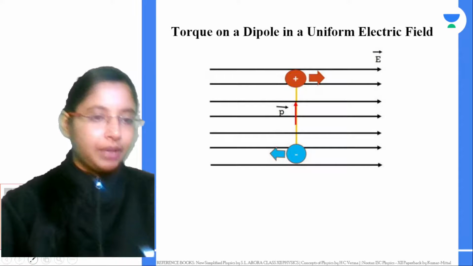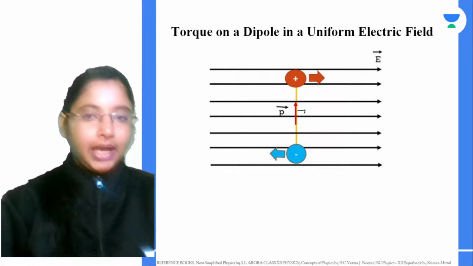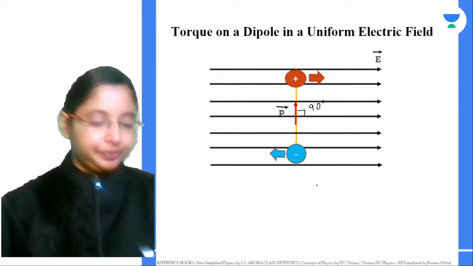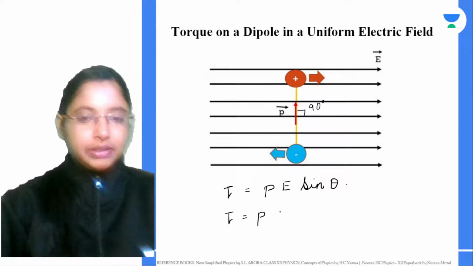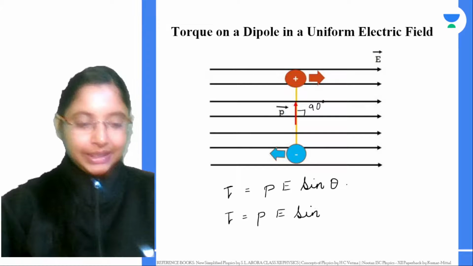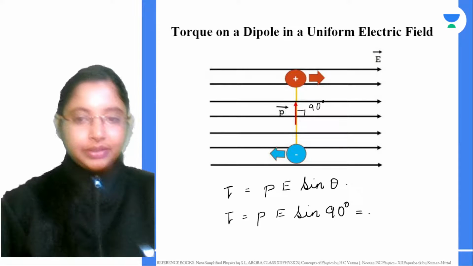The angle becomes 90 degrees, and we know torque is given as PE sine theta. So this is PE sine 90 degrees. Sine 90 is just 1, so you get P into E. So you get maximum torque when theta is equal to 90 degrees.